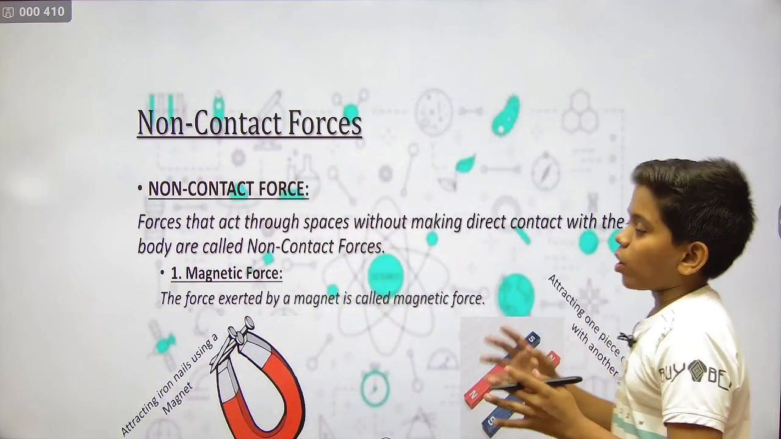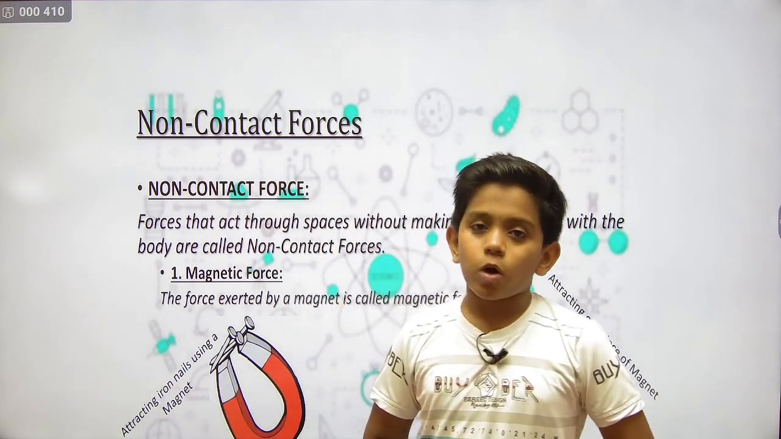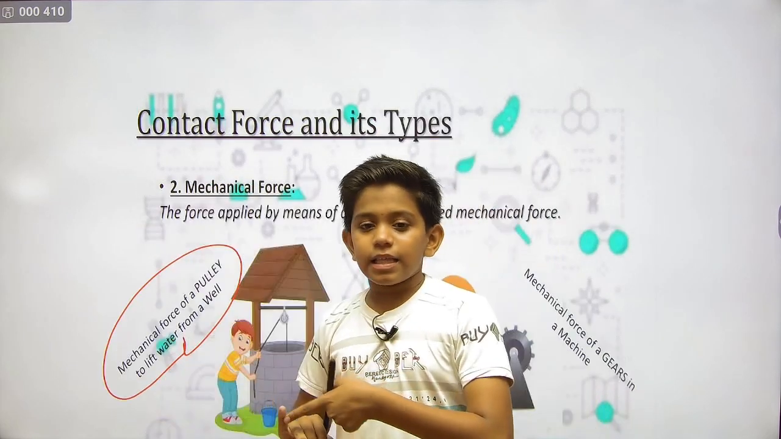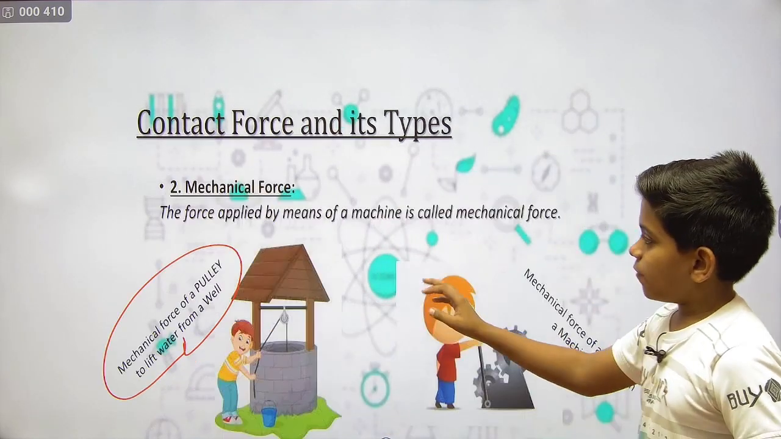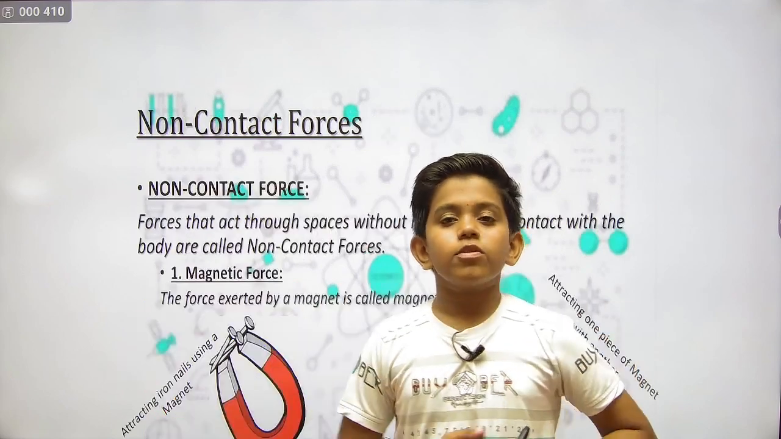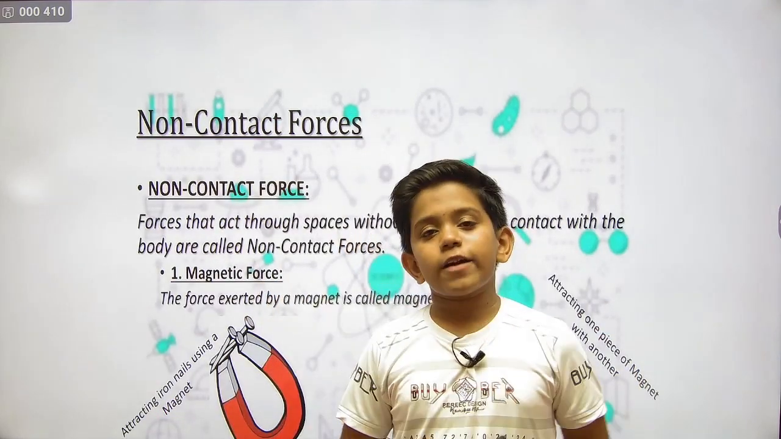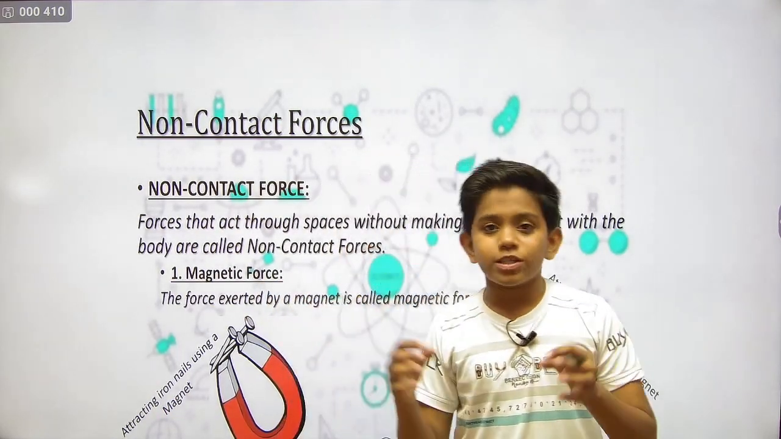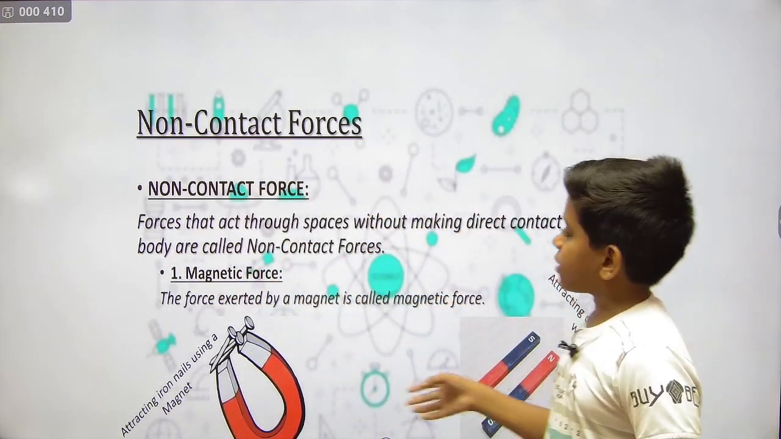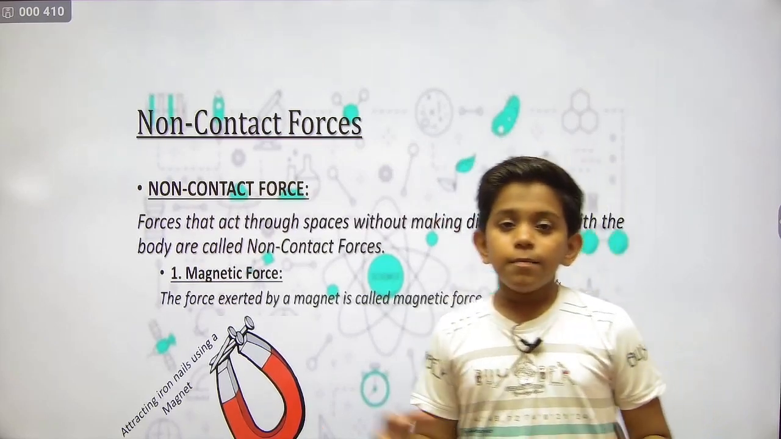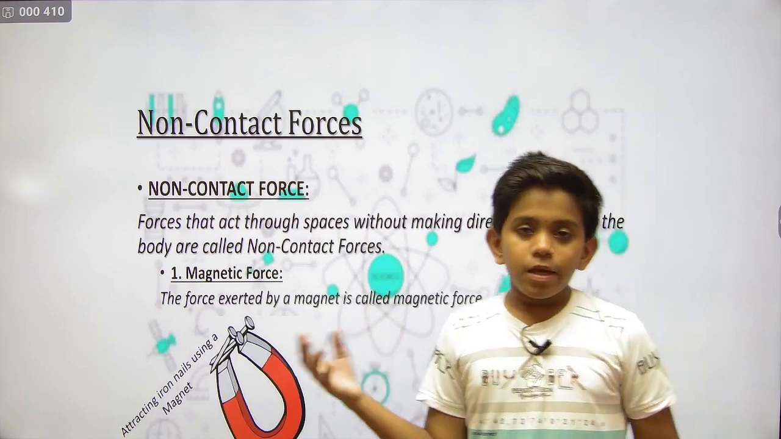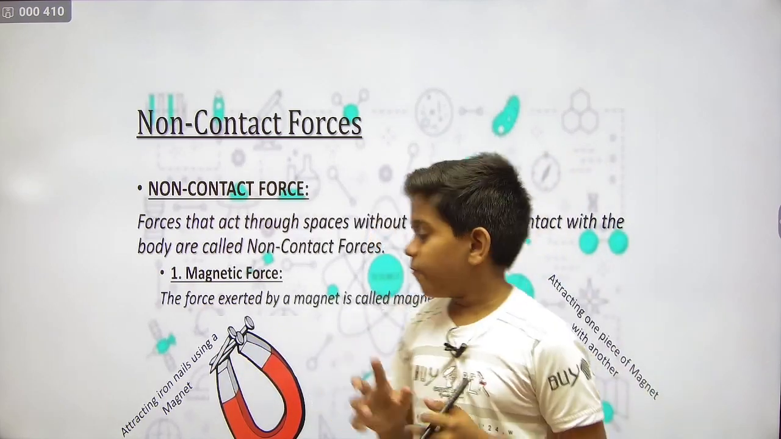Next, non-contact forces. Now we have seen the three types of contact forces, which are muscular force, mechanical force and the frictional force. Next we will go with the non-contact force. First of all, we will learn what non-contact force is. Forces that act through space without making direct contact with the body are called non-contact forces. It means there is no direct contact by the air or any medium. They pass and a force is applied.